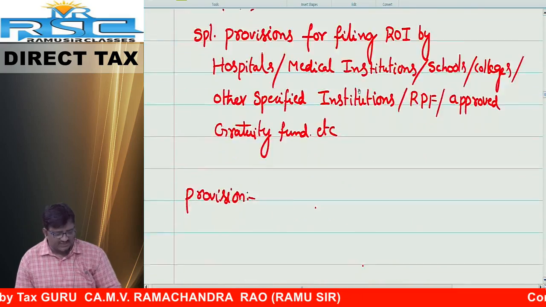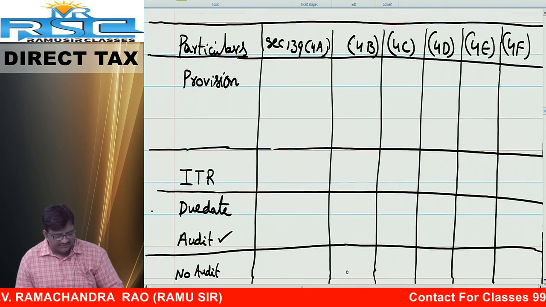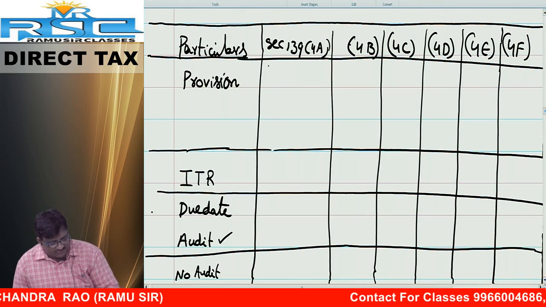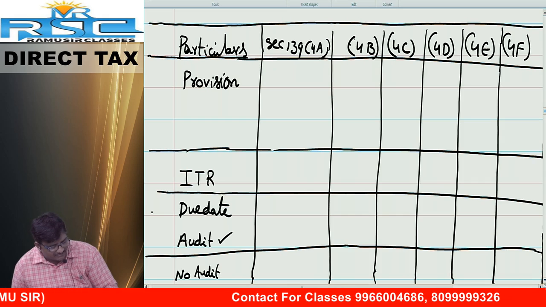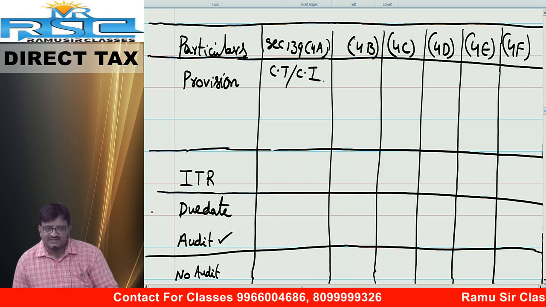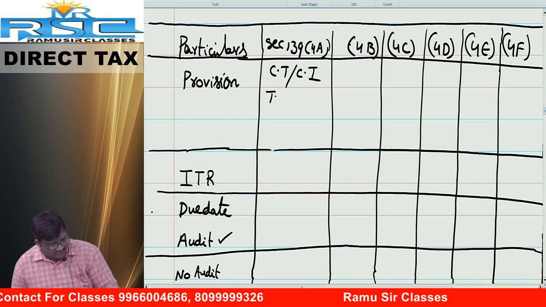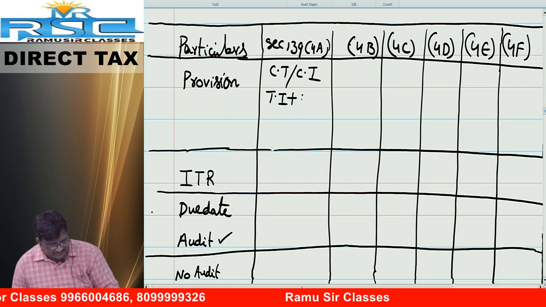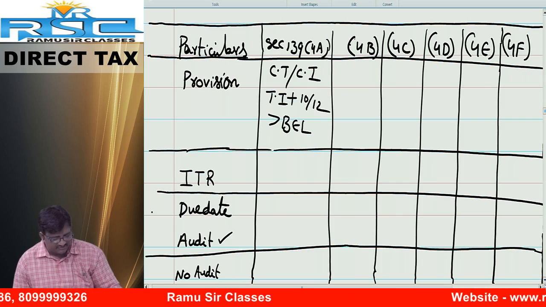So we can see all the points once again. What is the charitable trust? How will it be? Come and tell me, friends. Fill in the blanks. Number one, what is the provision for 139 subsection 4a? Filing of return of income by whom? Charitable trust or charitable institutions or religious trust. Tell me, what is the condition, friends? Total income before claiming exemption under section 11 and 12 exceeds basic exemption limit. Very good.